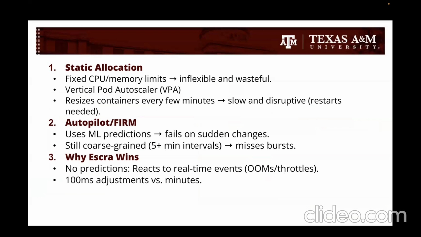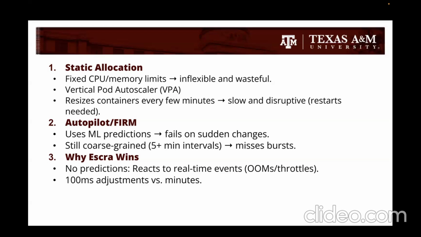That means they are like rigid rooms that never change, and we cannot change their size either. Or the vertical pod autoscaler, which needs to upgrade its containers every 5 minutes, but that can happen only if those containers restart. Or autopilot, which uses ML prediction but always misses the outbursts, or in our case, surprise parties.